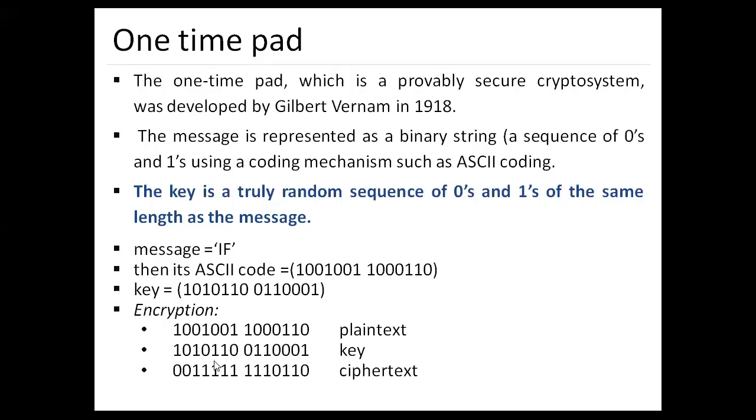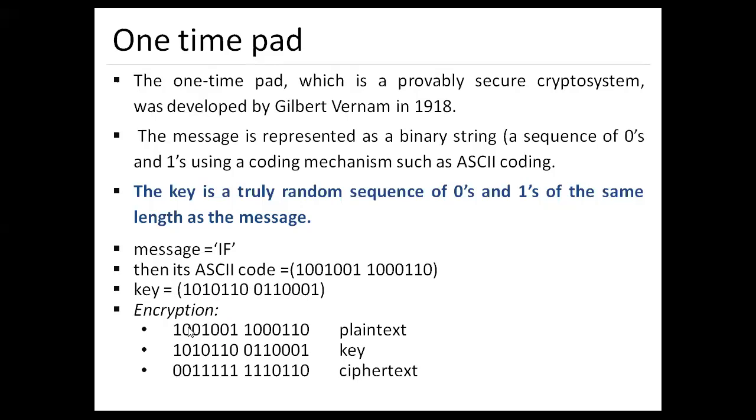In the same way, if we wish to convert a plain text into a ciphertext along with the key, what we'll have to do? Here we convert IF into an ASCII code. The ASCII code of I will be 1001001, and the ASCII code of F will be 1000011. And the key, if we have a key 10101100100110001.